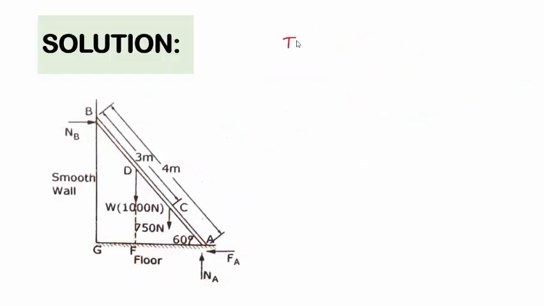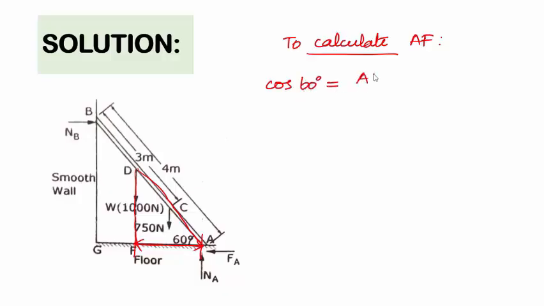Next, we need to calculate this AF distance. By considering this right angle triangle, we can calculate the value of AF using the trigonometric relationship for cosine. Cos 60 degree is equal to the adjacent side AF divided by the hypotenuse in this triangle, which is this distance.